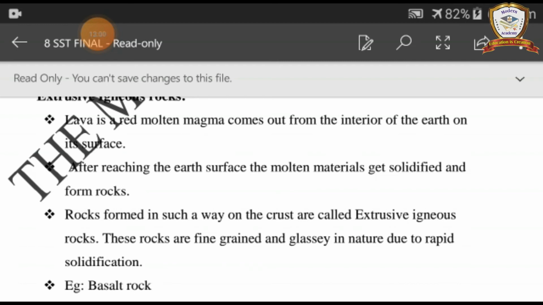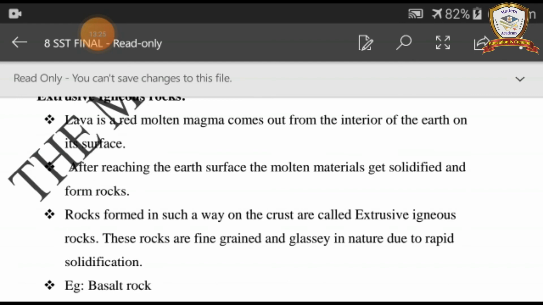Second point, after reaching the earth's surface, the molten materials get solidified and form rocks. Third point, rocks formed in such a way on the crust are called extrusive igneous rocks. These rocks are fine grained and glassy in nature due to rapid solidification.